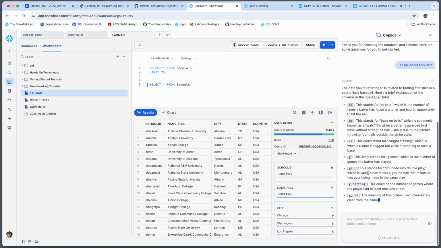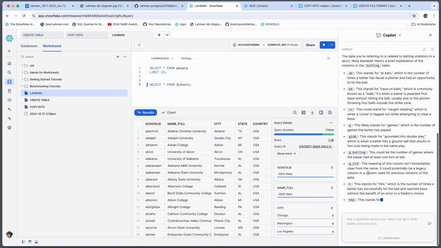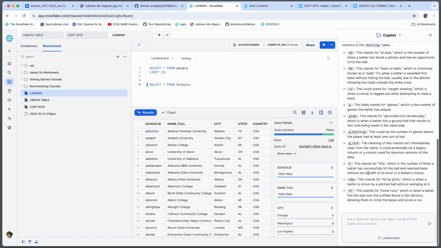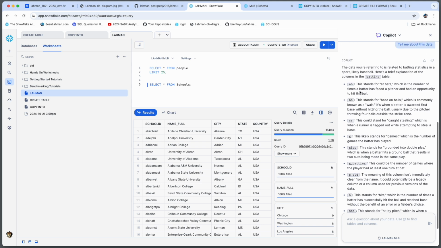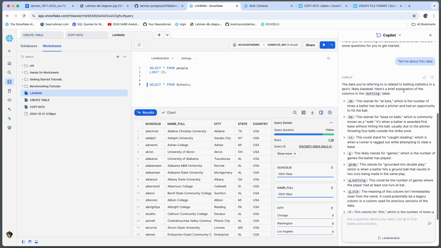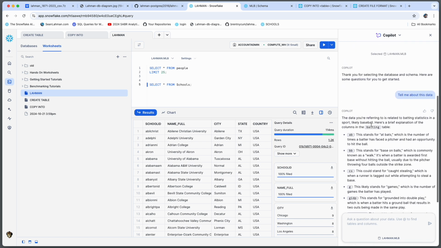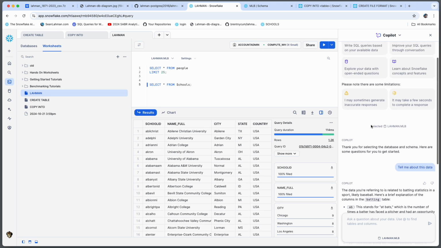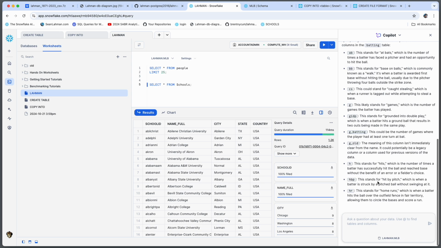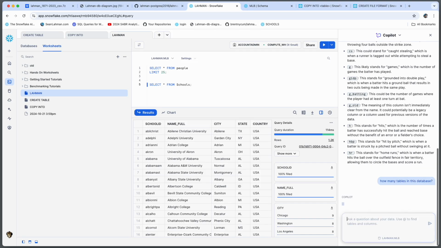This is really interesting because nowhere in the database are there definitions for the column names. So they're using their LLM to understand what AB is, which is at-bats, or BB, which is base on balls. So that's pretty cool. There is a sense of looking up the definitions of these columns, seeing what characteristics are out there in whatever language model they're using. Documentation says it's Mistral Large. So far, kind of cool.